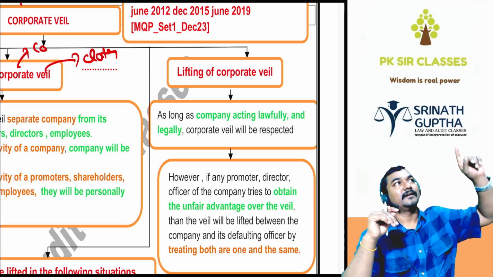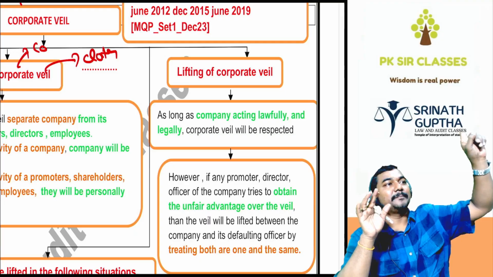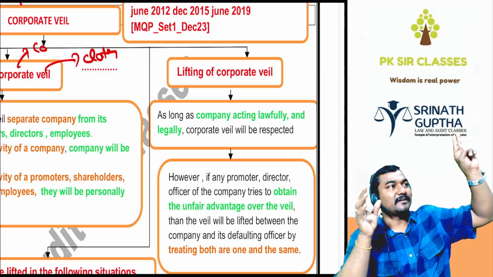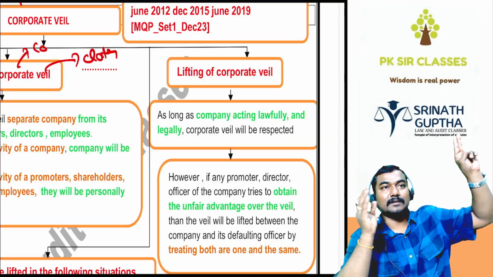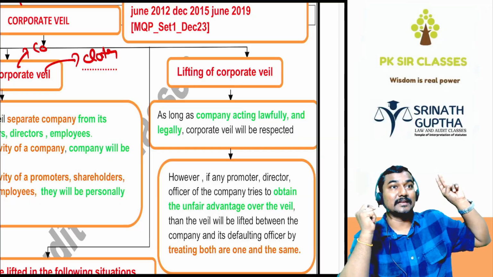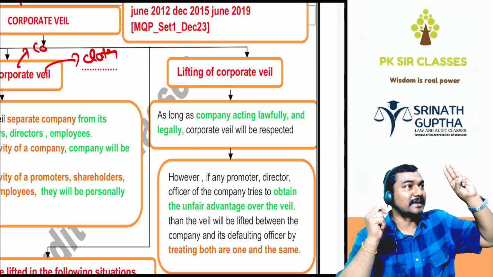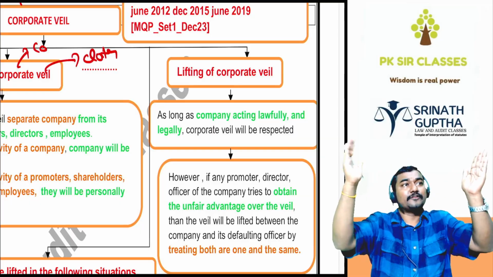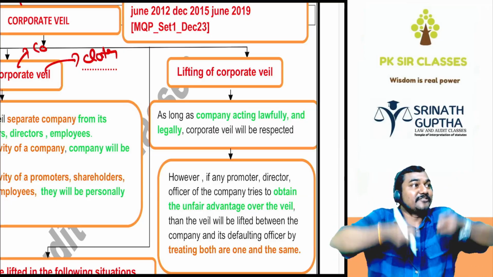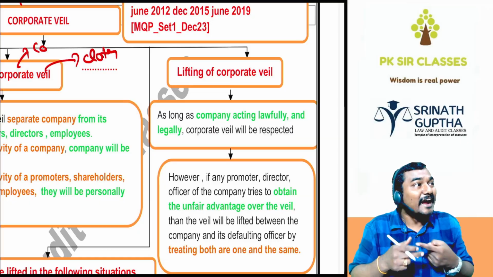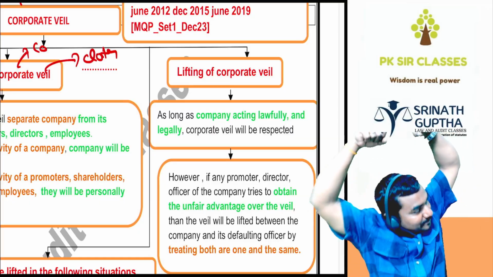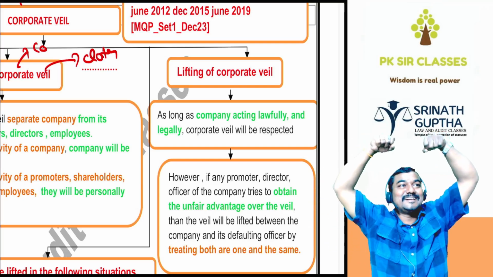See, Reliance is there. Is there a veil between Mukesh Ambani and Reliance? Yes. Tata Motors is there. Is there a veil between Ratan Tata and Tata Motors? Yes, because Ratan Tata is acting lawfully and legally. And Narayana Murthy is acting lawfully and legally, because there is a separation of Infosys and Narayana Murthy. But in case of Kingfisher Beverages, the veil is lifted. Why? Because they took unfair advantage over the veil. Then court will lift the veil. They will see the person behind the veil. Done.